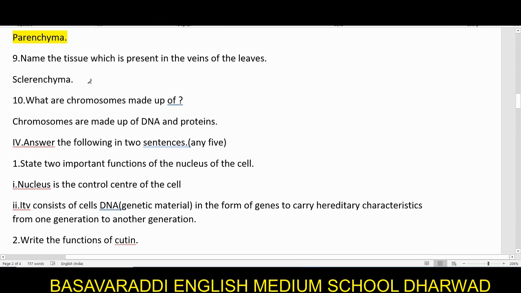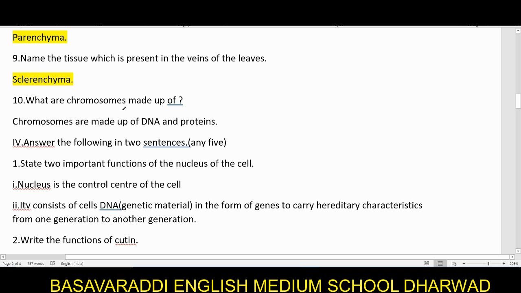Name the tissue which is present in the veins of the leaves. If you have seen the structure of the leaf, you have parenchyma, collenchyma and sclerenchyma. But especially in the veins, you have the sclerenchyma cells or the sclerenchyma tissues.